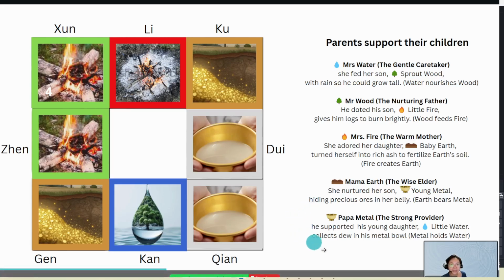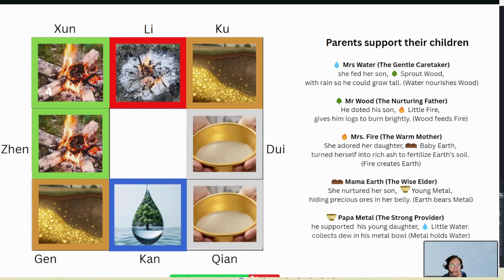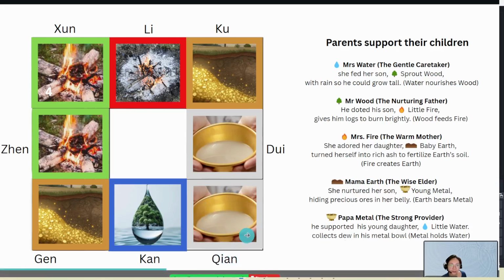Okay, so the next one, we take a look at another row here. That is Papa Metal. Imagine him as a strong provider. He supports his young daughter, Little Water. So what does he do? Papa Metal will collect dew in his metal bowl and hold the water, just like this picture here. Okay, all right. Let's go on to the next one.